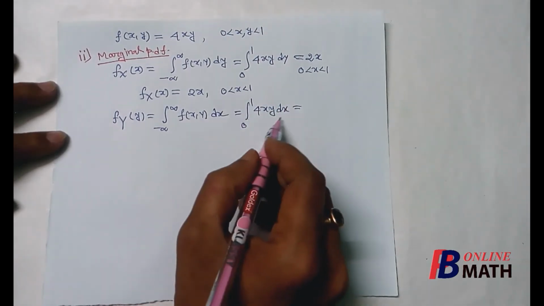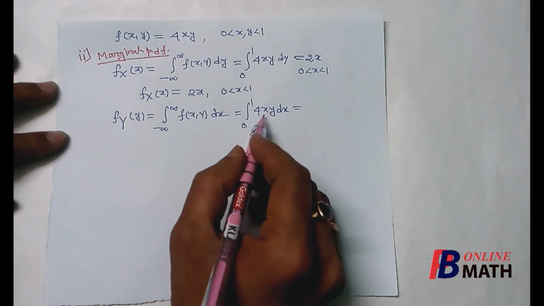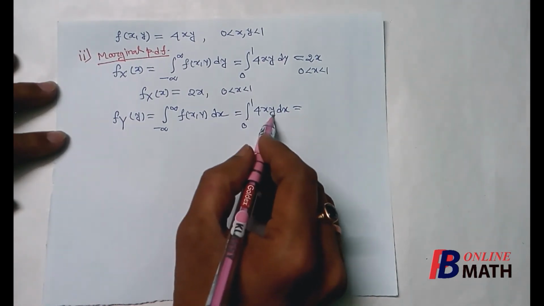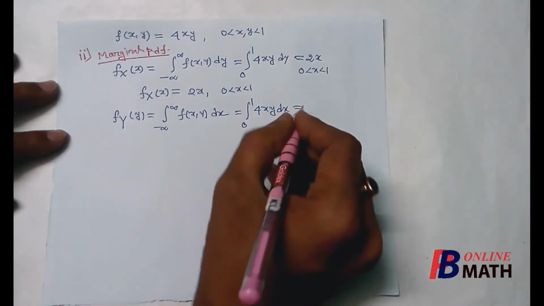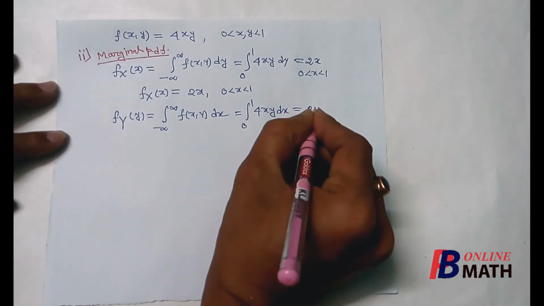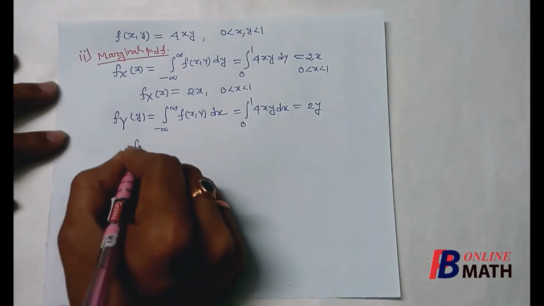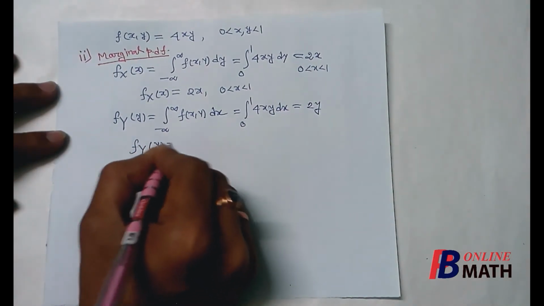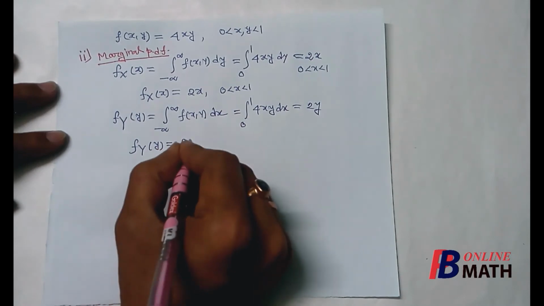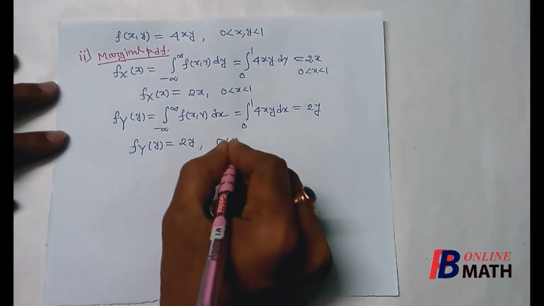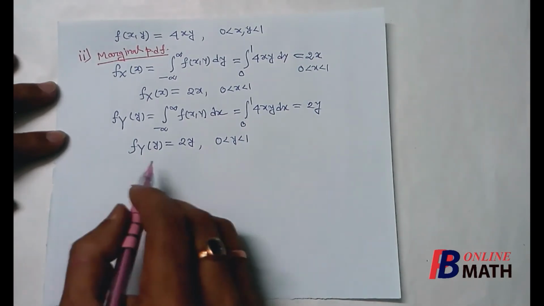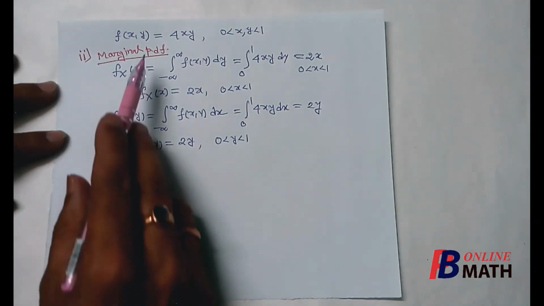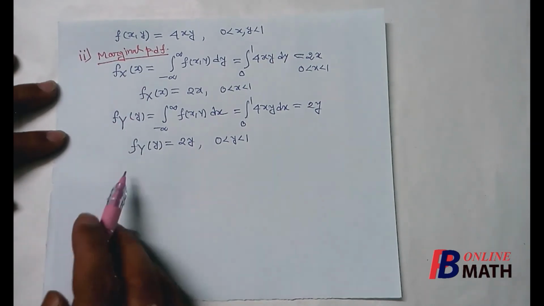Again, if we integrate this with respect to x, treating y as constant, we shall find that after the integration the value will be 2y. So the marginal PDF of y is equal to 2y if y lies between 0 and 1, otherwise it is 0. So we have obtained the marginal PDF of x and y.